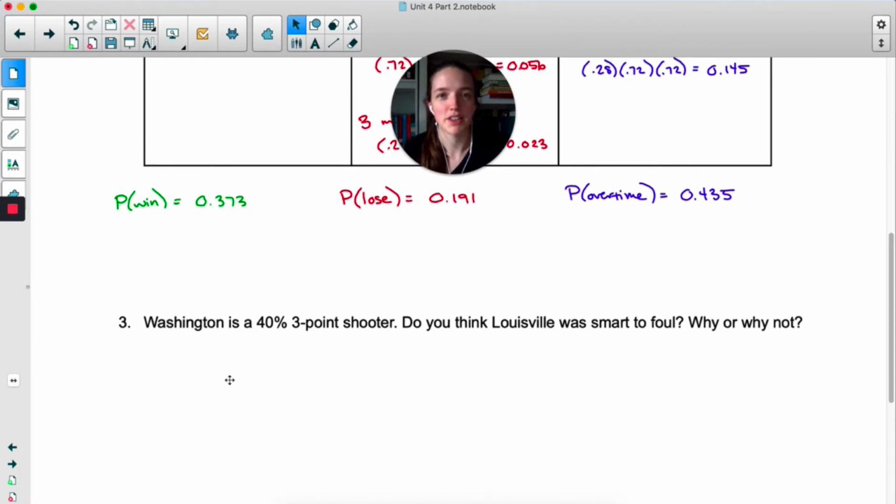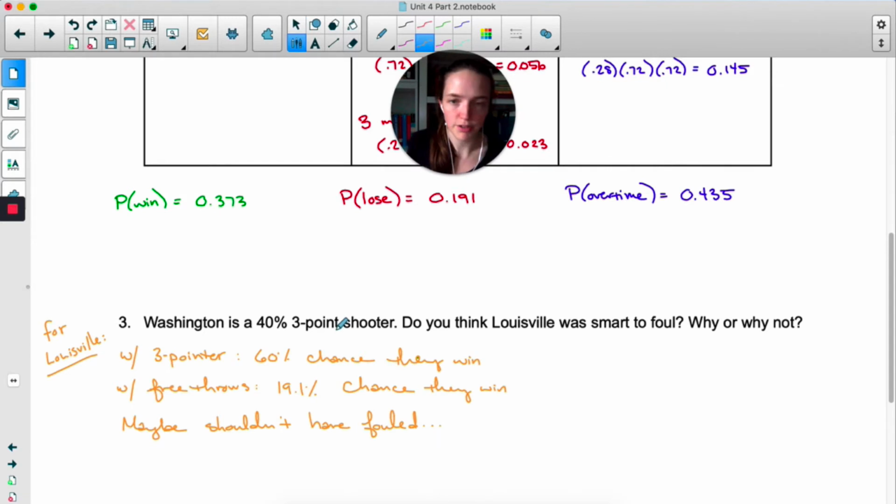Pause the video, think about this on your own for a moment. Okay, so I wrote this from the Louisville perspective. If he shoots the 3-pointer, they have a 60% chance of winning. 40% chance he makes it, which means a 60% chance that they win. Pretty good odds. With the free throws, there's only a 19.1% chance that they win. It seems like they probably shouldn't have fouled him and should have just left it at the three-pointer because they were much more likely to win with the three-pointer than with him doing free throws.